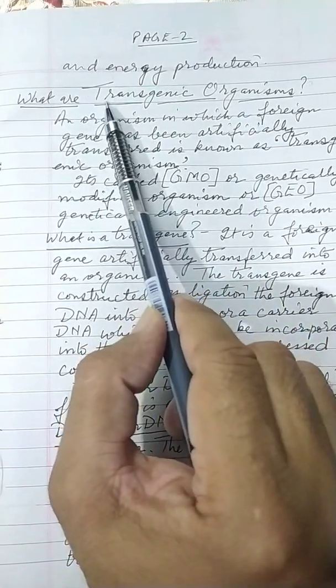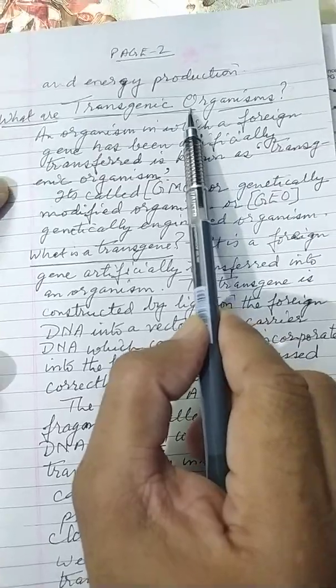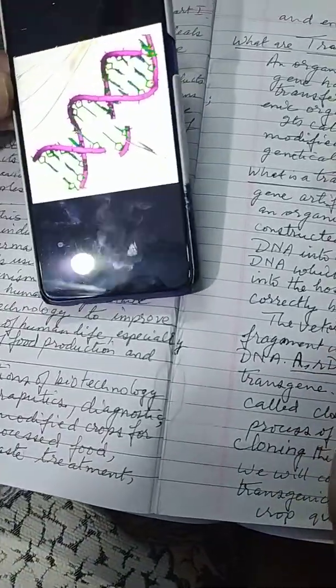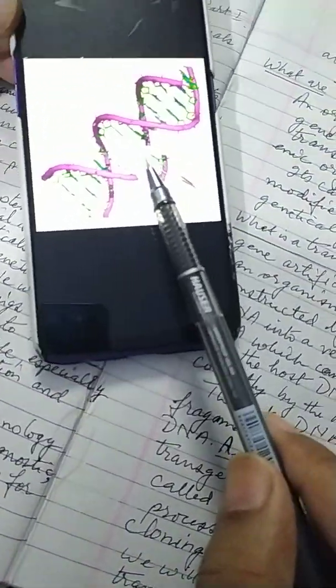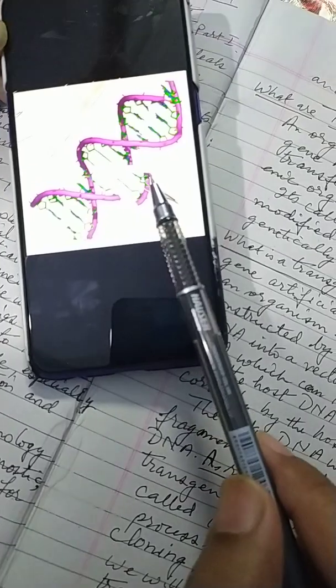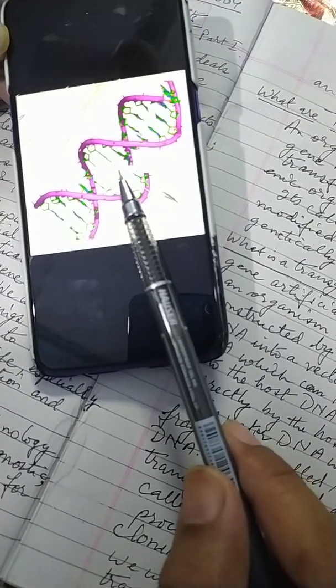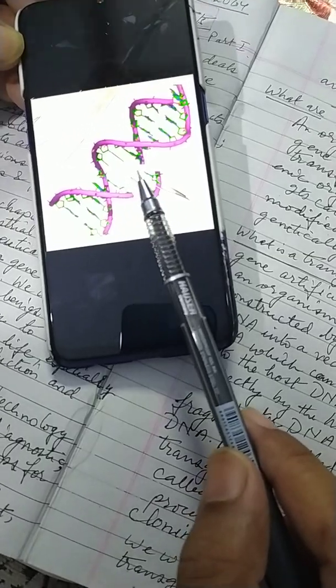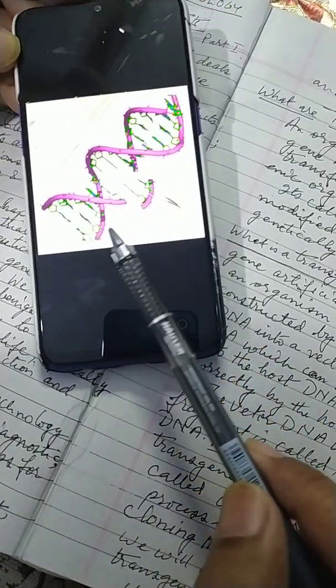Now, what are transgenic organisms? Transgenic organisms are those organisms in which a foreign gene has been artificially transferred. Do you see here's a portion of a foreign gene? It is artificially transferred, and this is known as a transgenic organism.